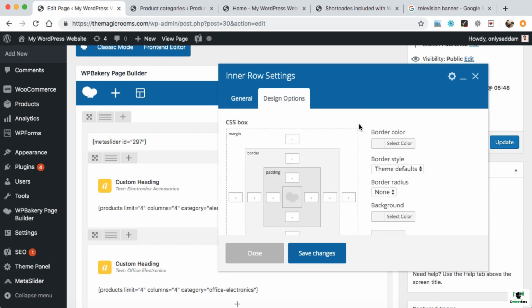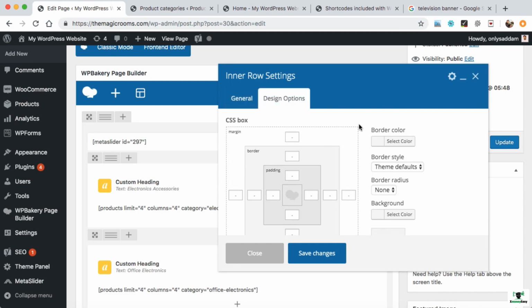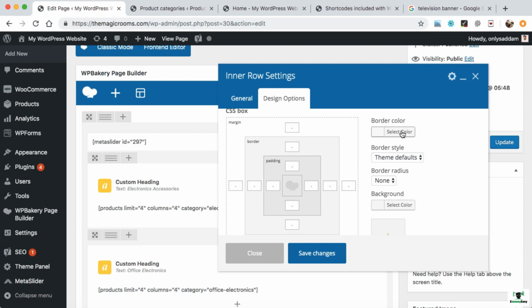It allows you to make some customization into the exact row, like you can set the border color, you can set the background color as well. So at the moment we have to add some space on the left and right side. That space in CSS language is called padding. So here we have padding box, top, right, bottom and left. So let's set some padding into the percentage. For example, like 12% left and 12% right.